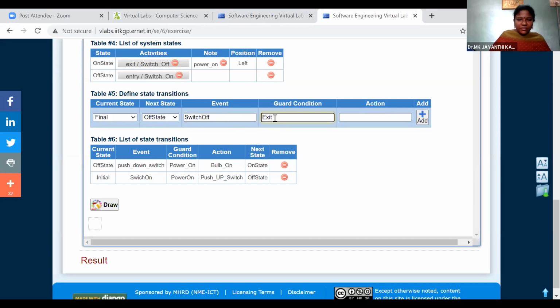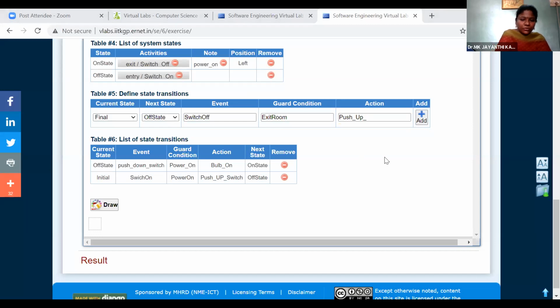You are just exiting from the room. Action is we will perform the action as push up switch.